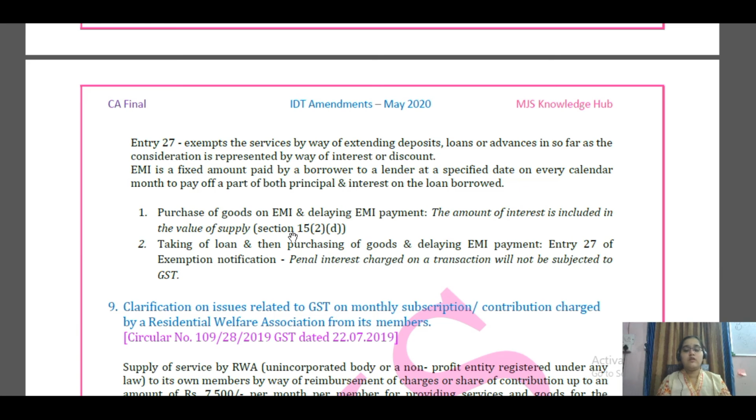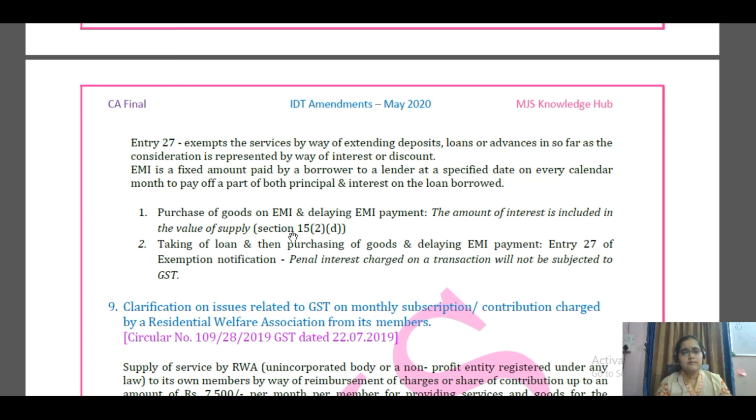Now, how is the clarification being given? In the market or in the business, if you see, there are two kinds of transactions for the EMI. First thing, you are directly purchasing goods on EMI. Like you go to any electronic store, you'll have people ready to finance you. So on the spot, you select your product, your loan will be approved, and then you purchase it on EMI. Right, you're getting the point. And then you have delayed payment of EMI. This is one type of transaction. Second, what will happen?